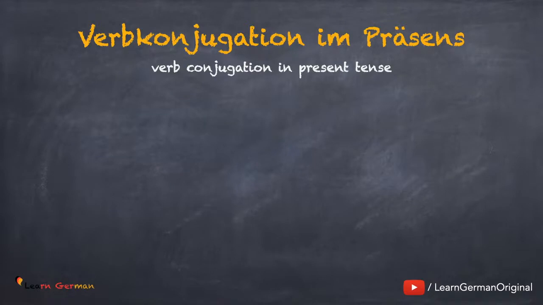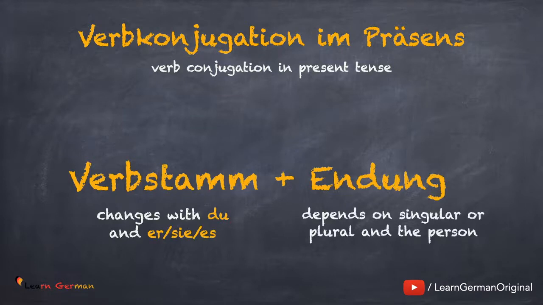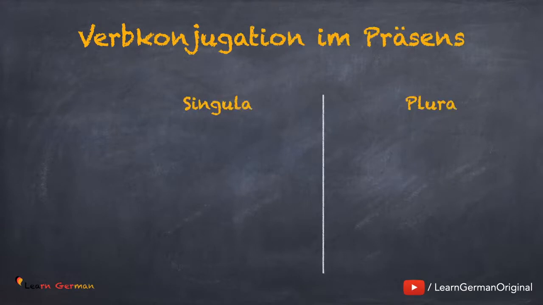Verbkonjugation im Präsens. We learned the structure of a regular verb in the previous lesson. In case of an irregular verb, the Verbstamm changes. The Endung can vary. It depends on whether the person or thing is in singular or in plural. Here you can see how a normal irregular verb is conjugated.